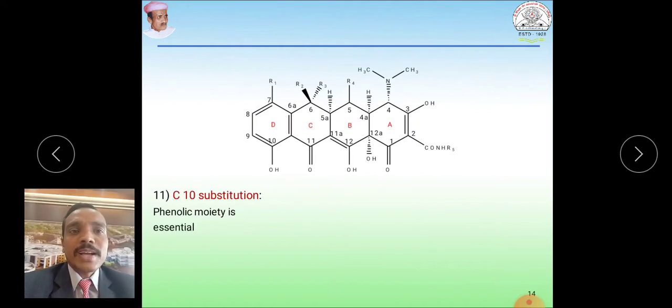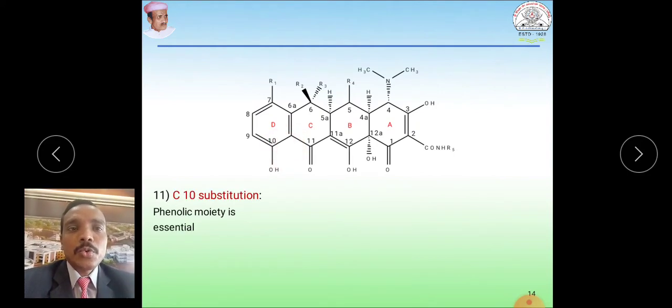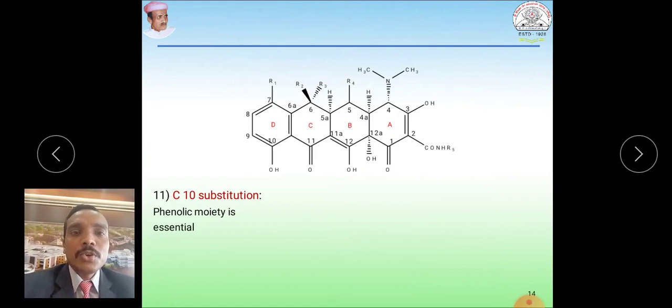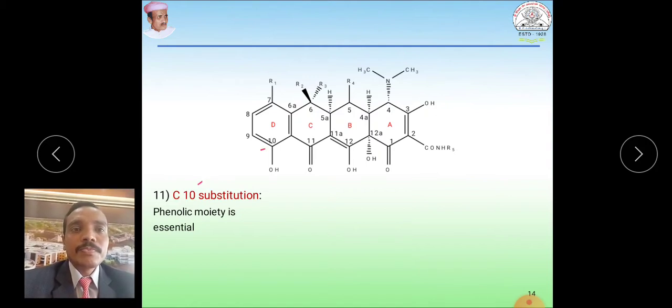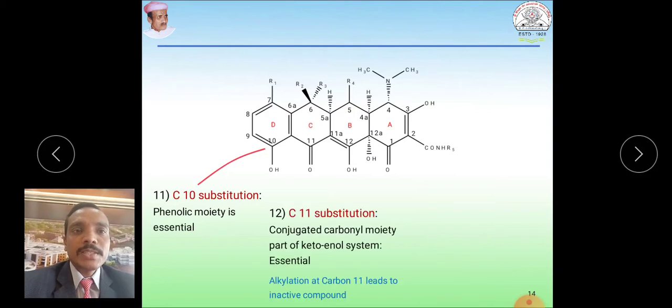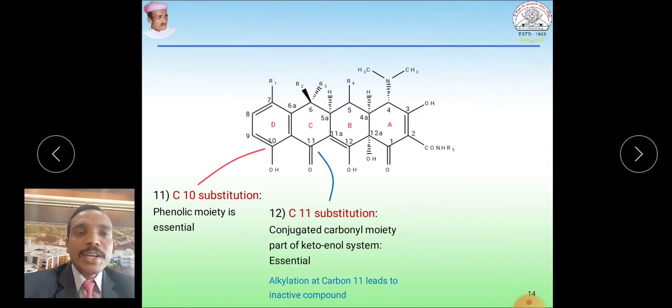The next point is about carbon 10, which contains this OH group. The phenolic moiety is essential for the activity. So this is a phenol moiety, the D ring with the OH group, that is essential for activity. Carbon 11 substitution here: the conjugated carbonyl moiety, which is part of the ketoenol system, is essential for the activity.